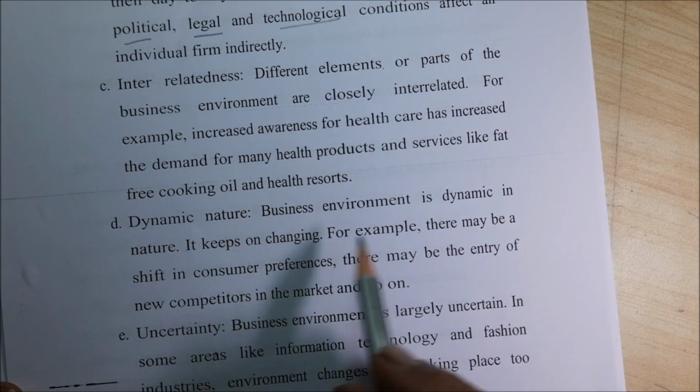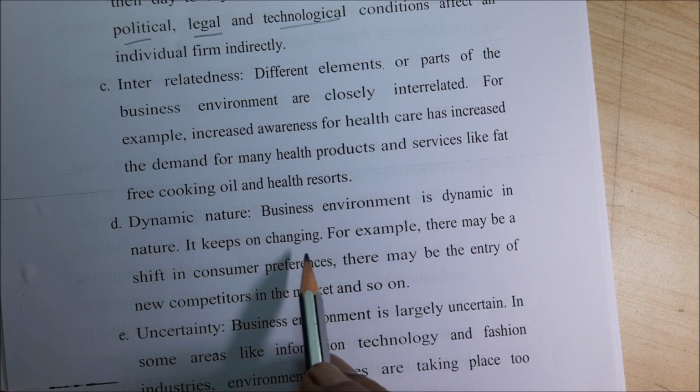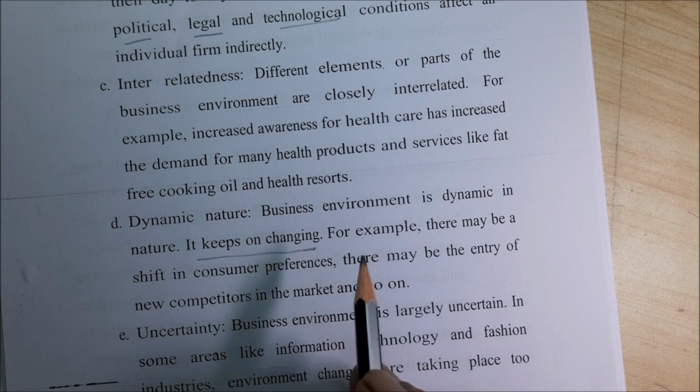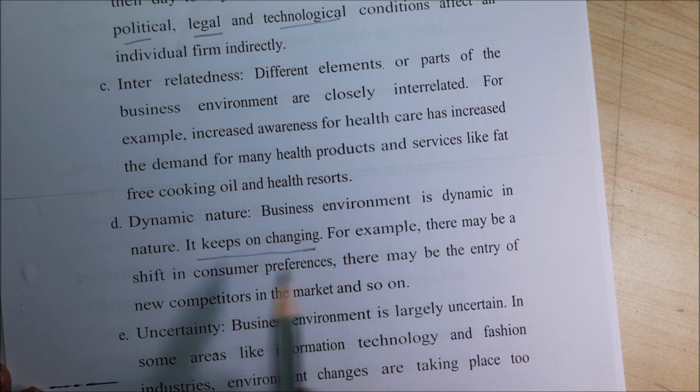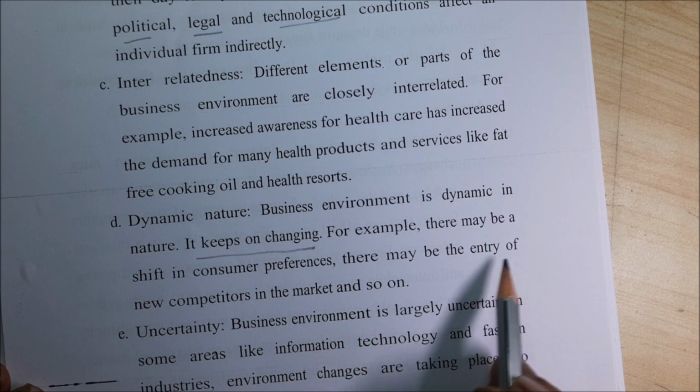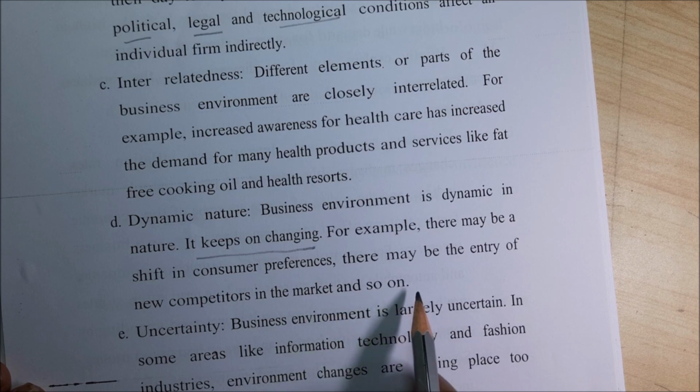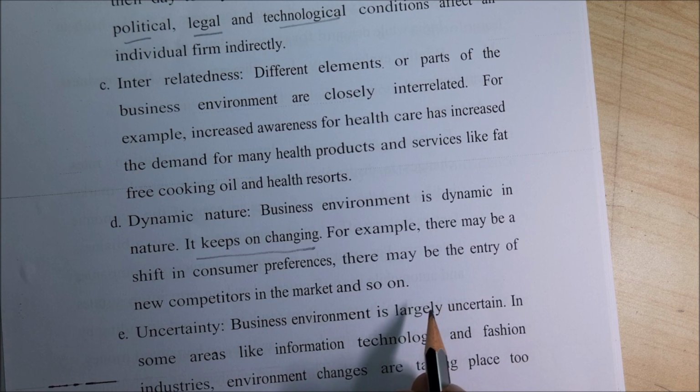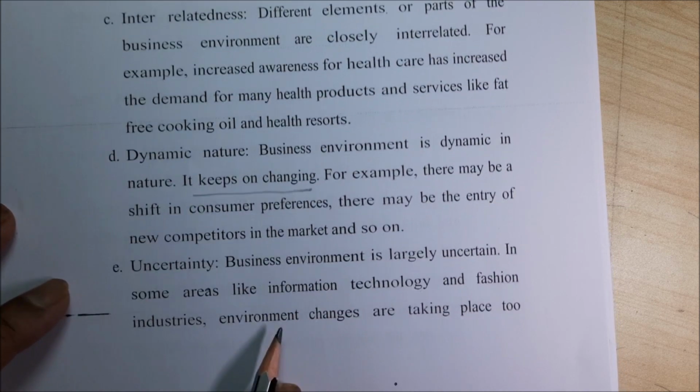Dynamic nature. Business environment is dynamic in nature. It keeps on changing. You cannot stop change, right? For example, there may be a shift in consumer preferences. There may be entry of new competitors in the market and so on. But you have to withstand that. That means you are not supposed to stop your research, right? The word itself says research. That means you should always do research. Then you will get something different. So you have to do it. That is why R&D plays a vital role. For that you should have a dynamic nature.